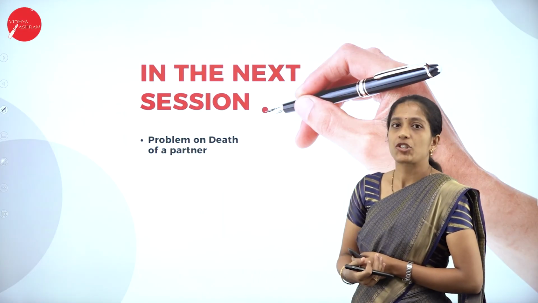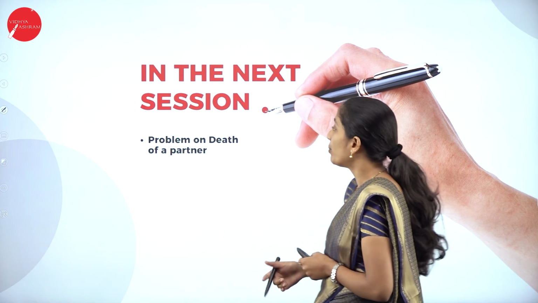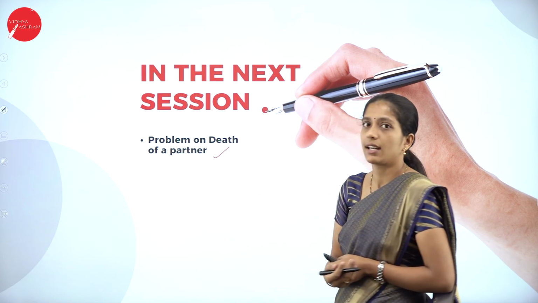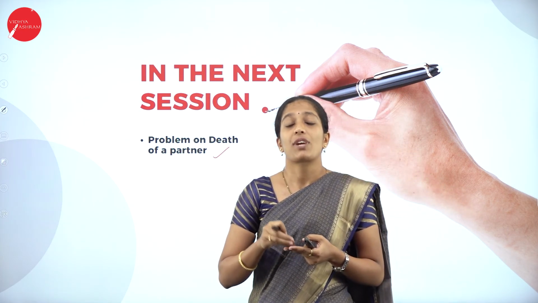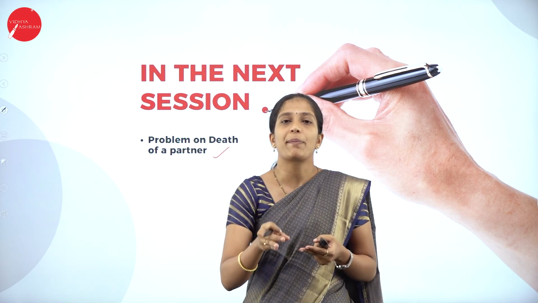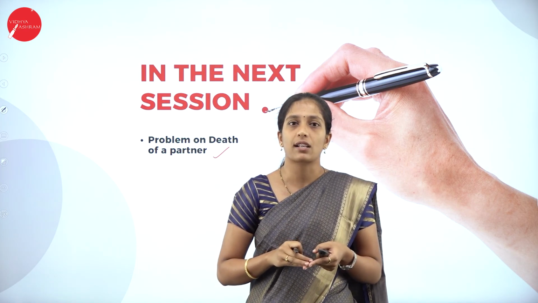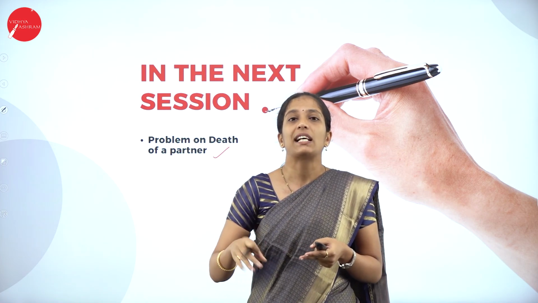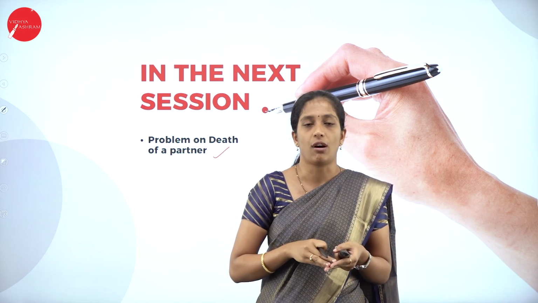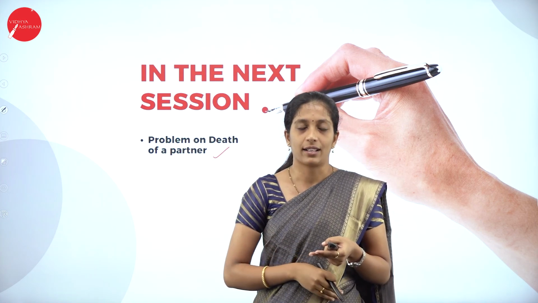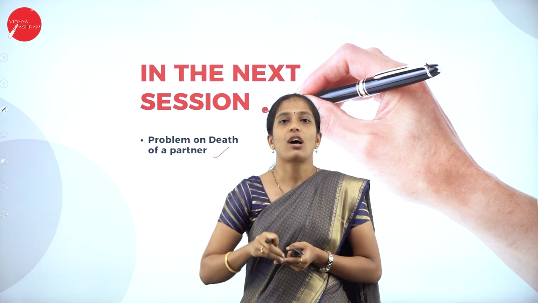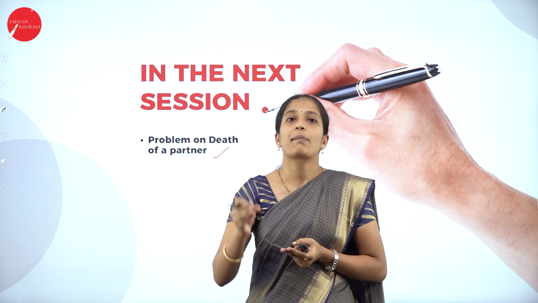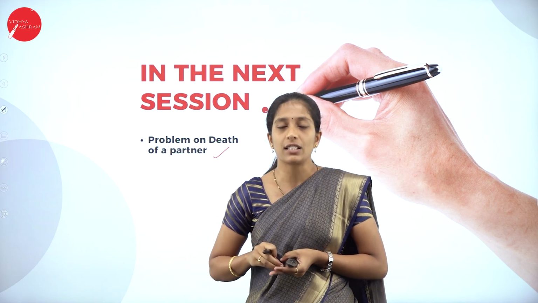So in my next session, I am going to discuss another problem on death of a partner. In today's session, we solved a problem where we prepared the partner's capital account as well as the partner's executor's account, and they have not mentioned clearly whether the payment is made in cash or not. So we left it blank, right? In my next session, we shall solve a problem where the payment is made in installments along with interest.